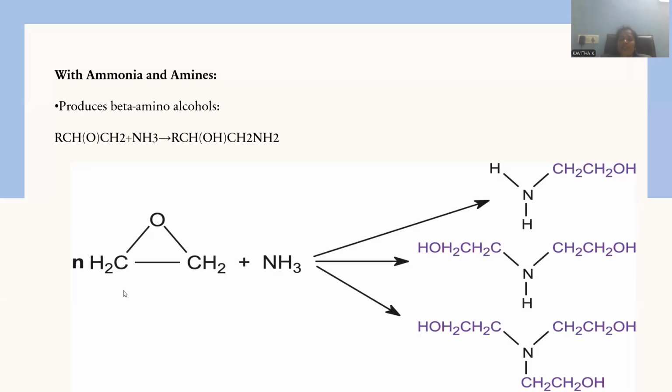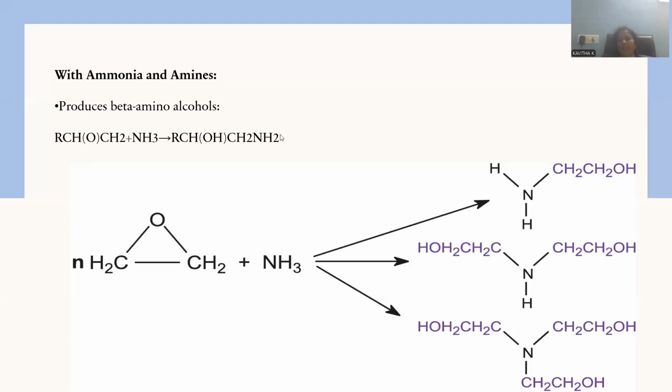This is possible whenever an excessive quantity of epoxide is added to ammonia, so that here trialkylation is the case you can achieve. But if a 1:1 stoichiometric ratio of equimolar compounds is taken, whatever the number of moles of ammonia, the same number of moles of epoxide is added, at that instant the possibility will be only up to the hydroxyamine.